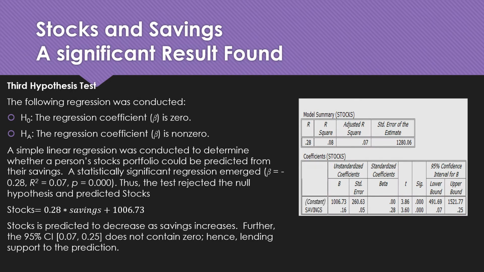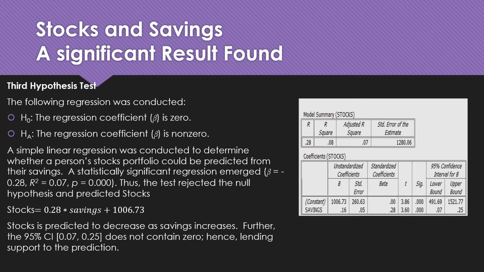This regression test was conducted to establish whether the stocks of an individual could be predicted from the savings of the person. A statistically significant regression emerged with a beta value of 0.28, r squared of 0.07, and p-value of 0.000. The test rejected the null hypothesis and concluded that the stocks of an individual from this analysis can be predicted by the regression relationship.